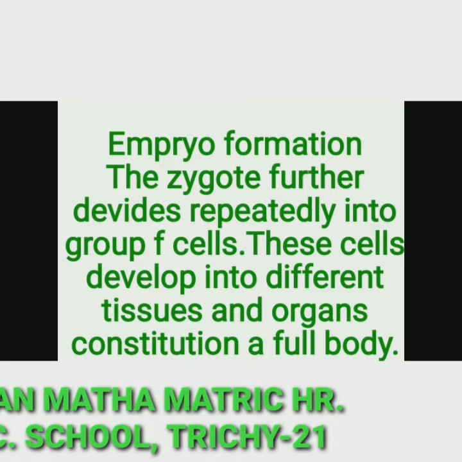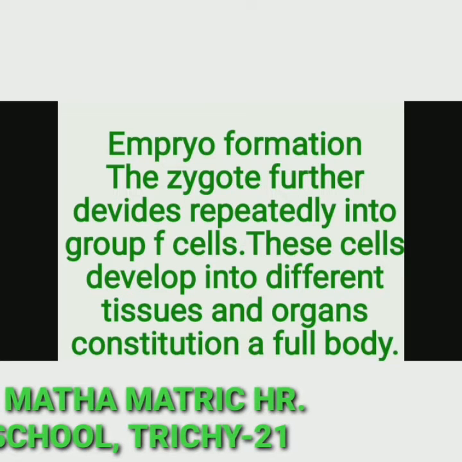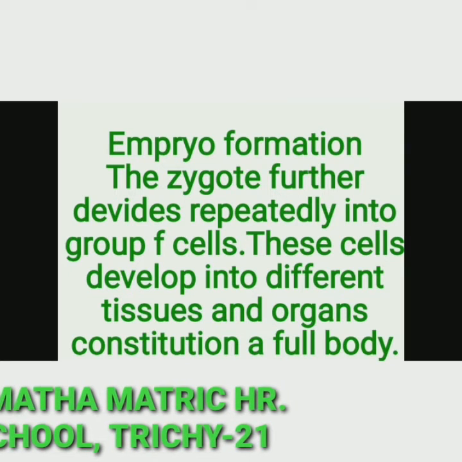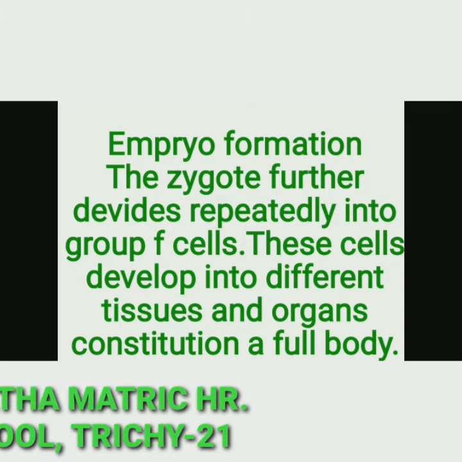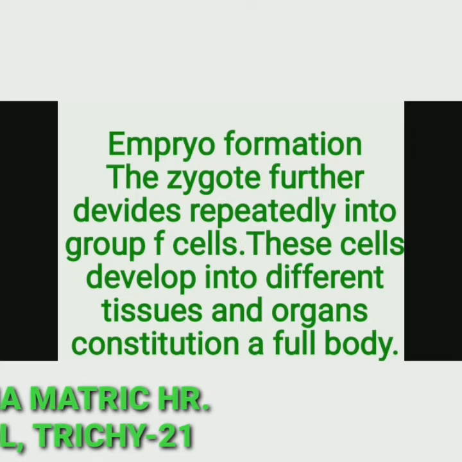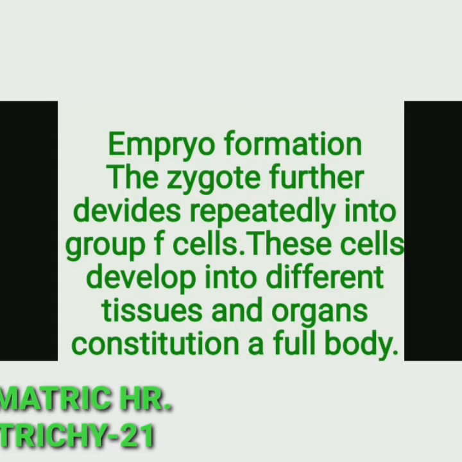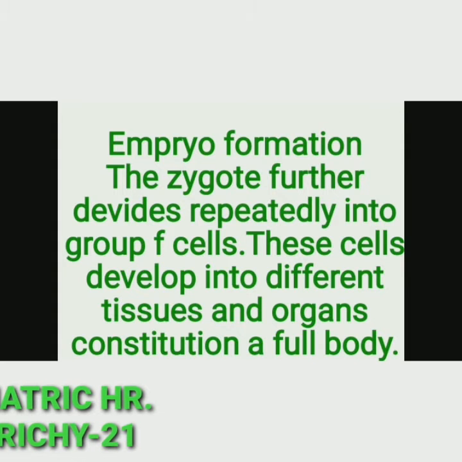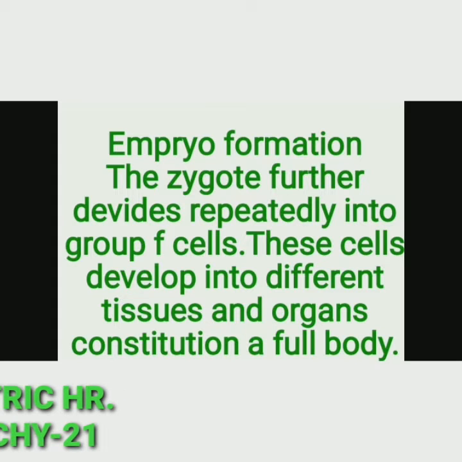Embryo formation. Before the topic, what do you mean by embryo? The zygote, that means the fertilized egg, further divides repeatedly into a group of cells. These cells develop into different tissues and organs, constituting a full body. This structure is known as an embryo.